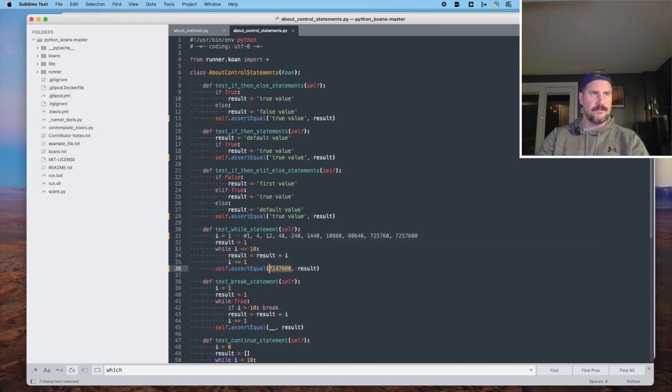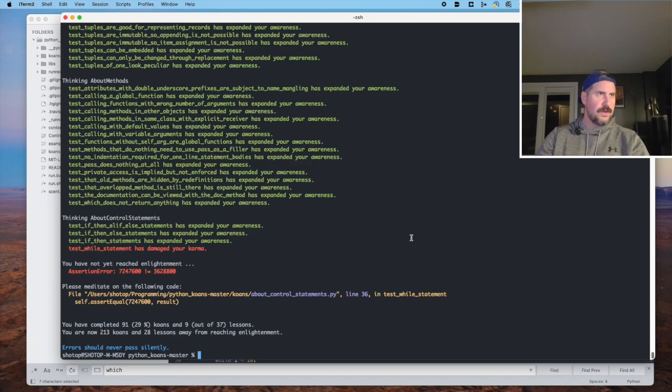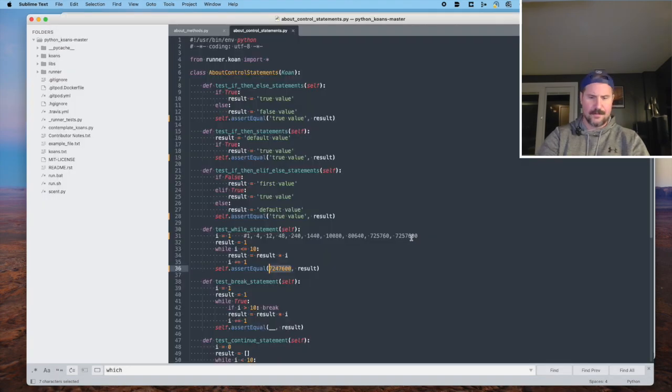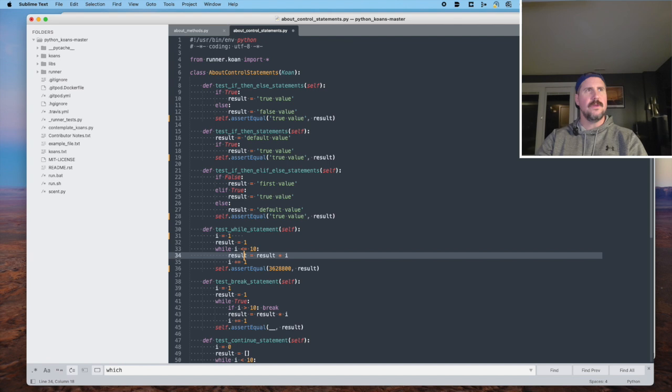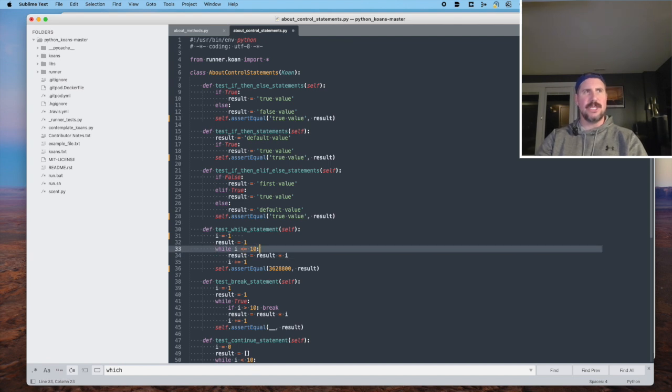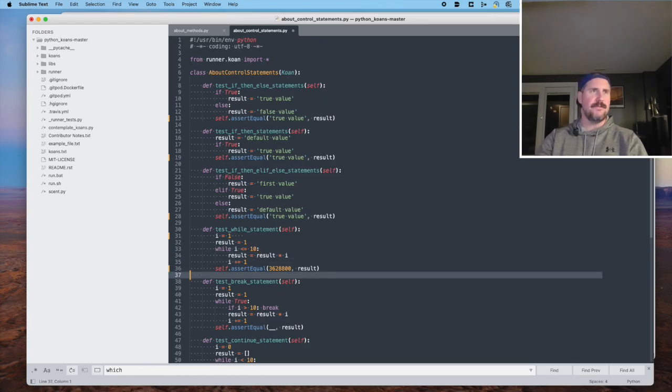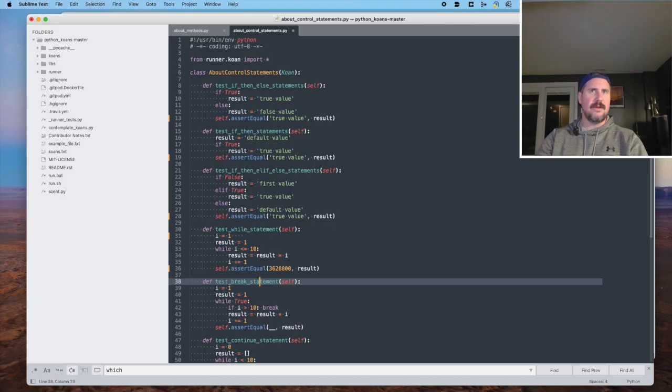I did this wrong, but whatever. 3628800. Somewhere we went sideways in here. But the point is, once you reach a condition where this is no longer true, it stops. It stops running the code inside. All right, so that is that.